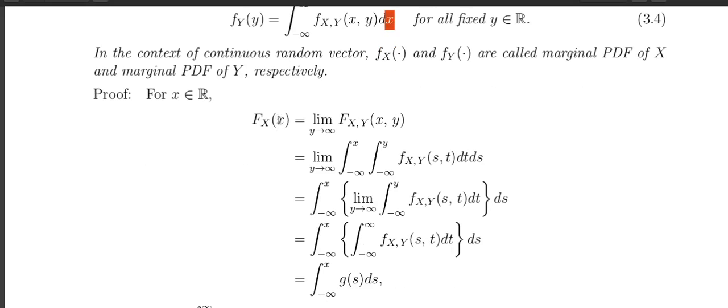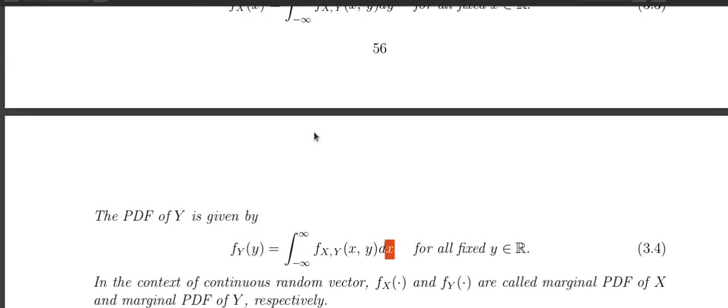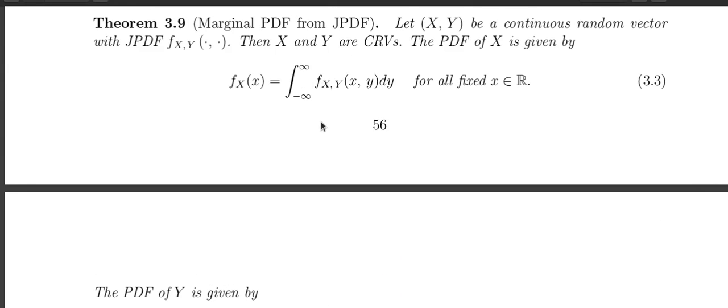And the proof of this one is fairly simple. I will show both the things together. If (X, Y) is continuous, then X is continuous, and the PDF of X is given by the formula 3.3. How?